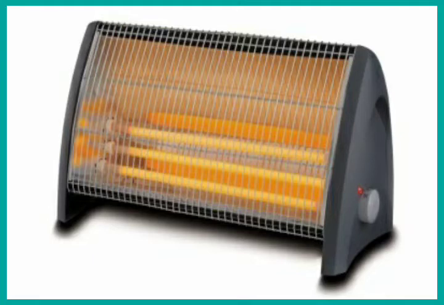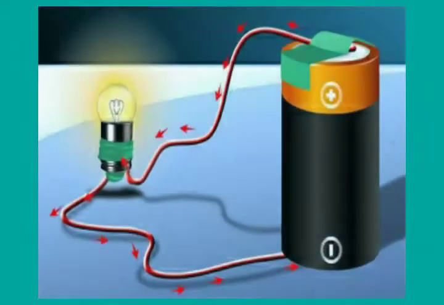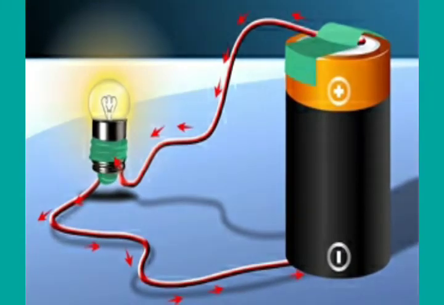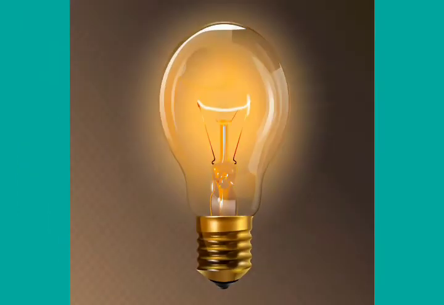In an electric cell, while in use, the chemical energy changes into electrical energy. So you can see on the screen that this chemical energy changes into electrical energy, and this is helping the bulb to glow. Clear? Next, in a glowing bulb, the electrical energy changes into heat energy and light energy. You must have noticed that whenever we switch on the bulb, we get heat as well as light.